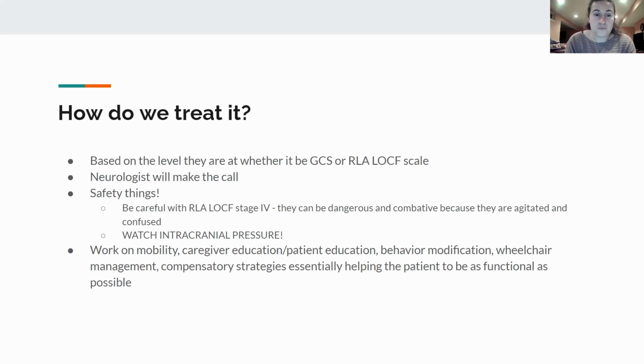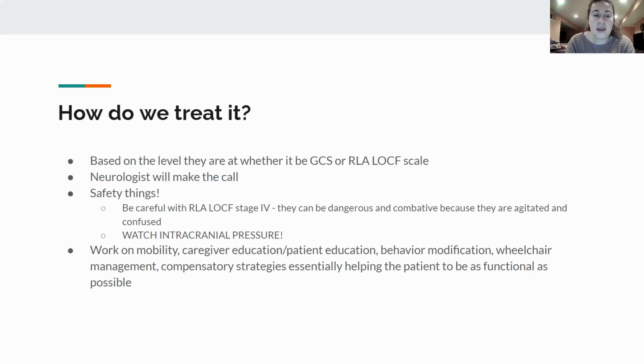So the big thing is we want to watch for intracranial pressure on the intracranial pressure monitors, because we could be in a hospital doing PROM on a comatose patient, and if we see that going up at all, that could be problems. We also have to know the signs and symptoms. A patient having an increase in intracranial pressure is going to have a really terrible headache, and it's going to look a little bit like a stroke sometimes.